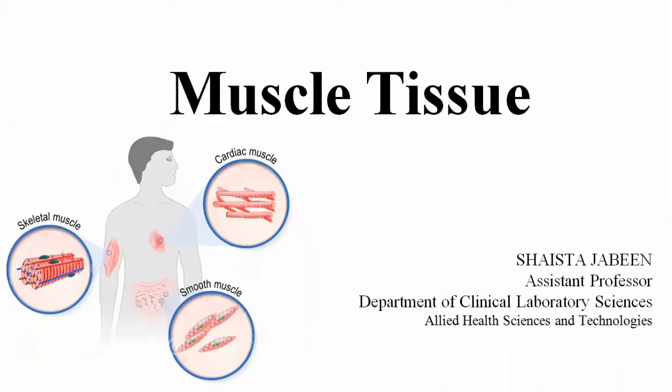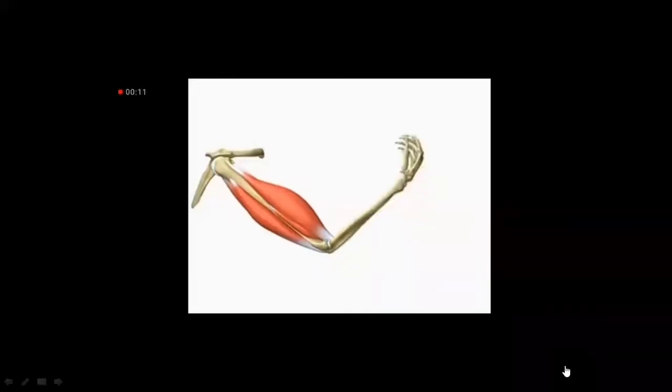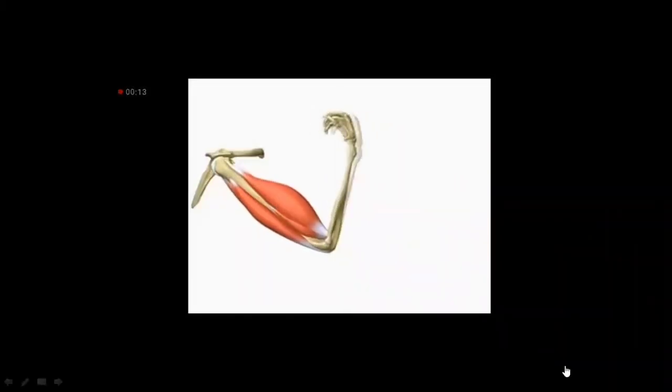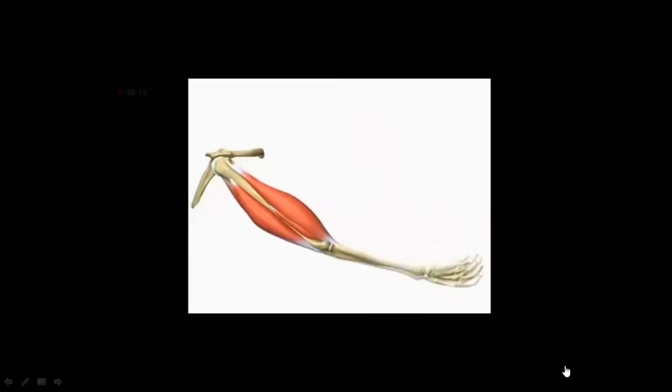This video is about muscle tissue. Muscle tissue is one of the types of tissues. Muscle tissues make up different organs of the human body. Muscle tissue's basic function is to provide movement to the body. They provide the movement through contraction and relaxation of the muscles.